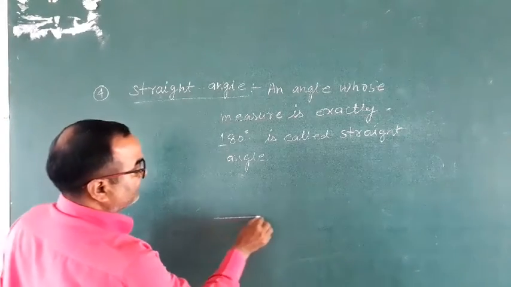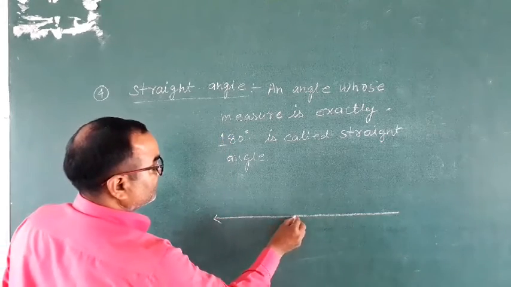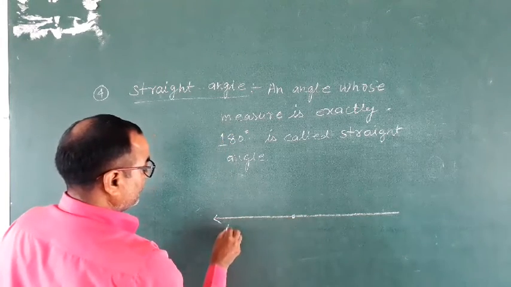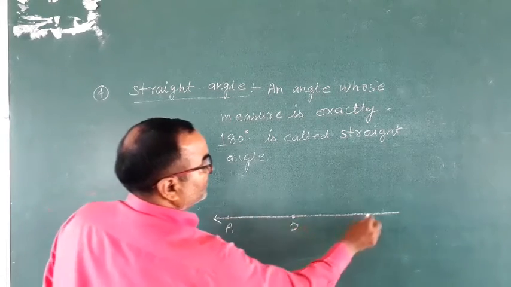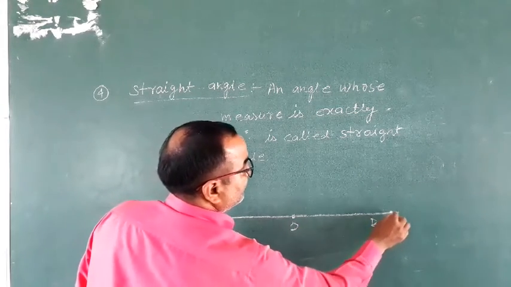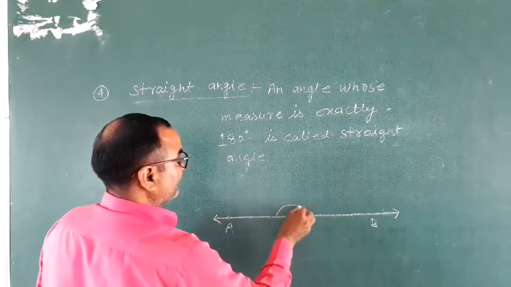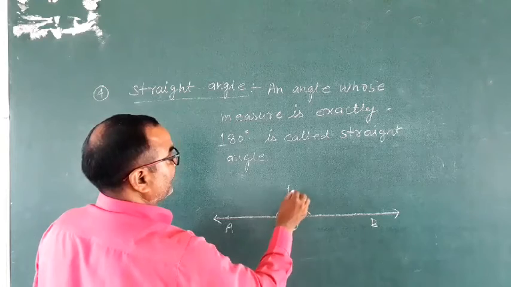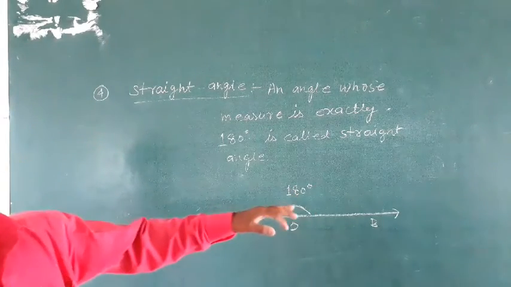Draw the figure of a straight angle. Suppose A, O and B. This angle measures 180 degree, then this is a straight angle.